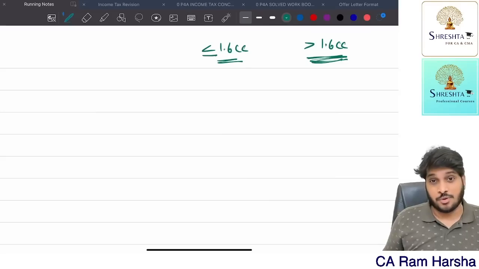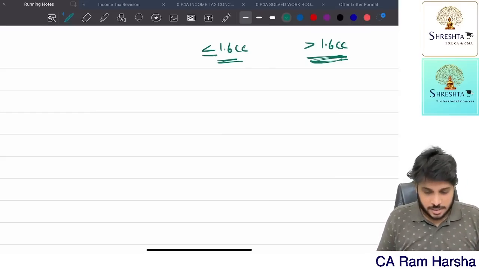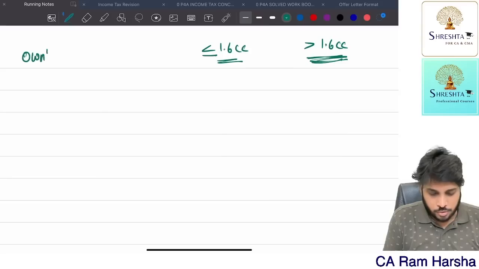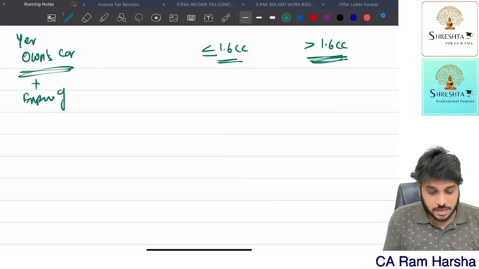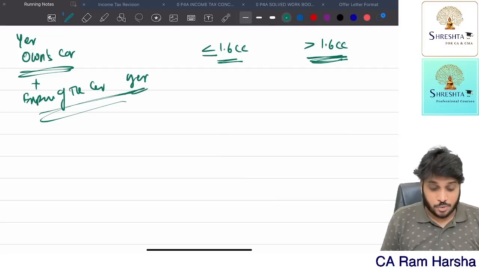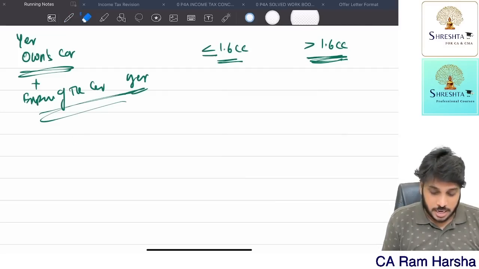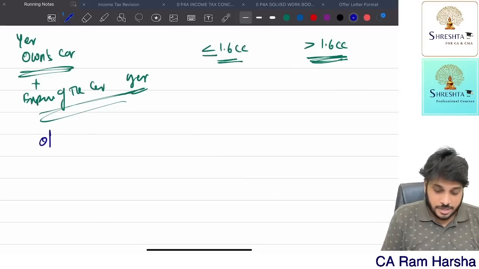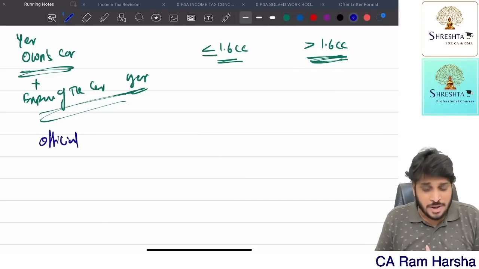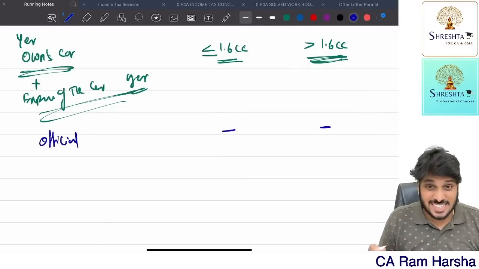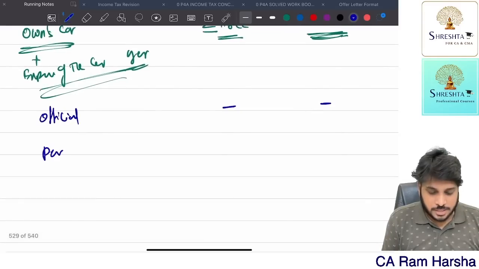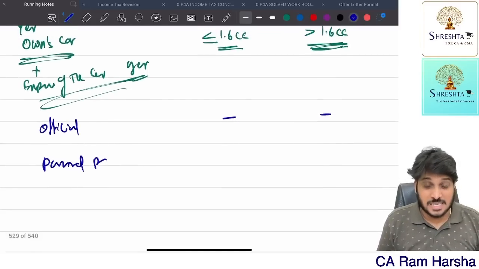Now, suppose the company gave car facility. The company owns the car, and the expenses of the car are also borne by the employer. Suppose this car is completely for official purpose. If the car is completely for official purpose, there is no benefit to the employee. What is the perquisite value? What is the taxable value? Zero.